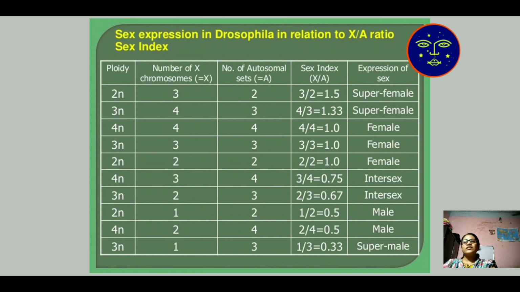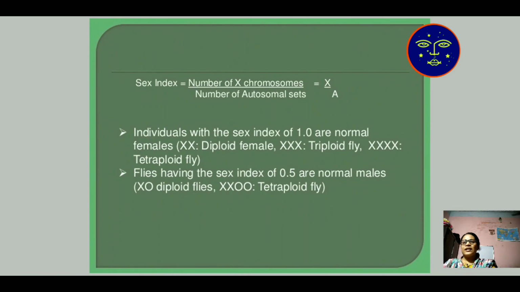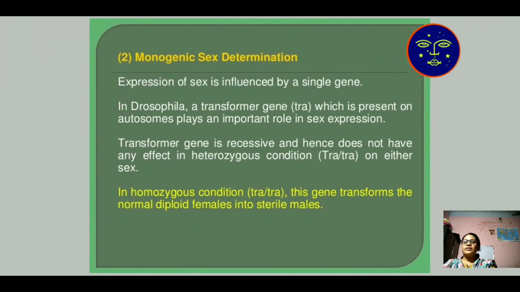Here both the sex chromosome and autosomes together determine the sex of an individual. So this is the sex index: number of X chromosomes by number of autosomal sets. Individuals with a sex index of 1 are known as normal female, that is the diploid female XX, triploid XXX, and XXXX is known as tetraploid. Flies with 0.5 are normal male, and XO is the diploid fly.